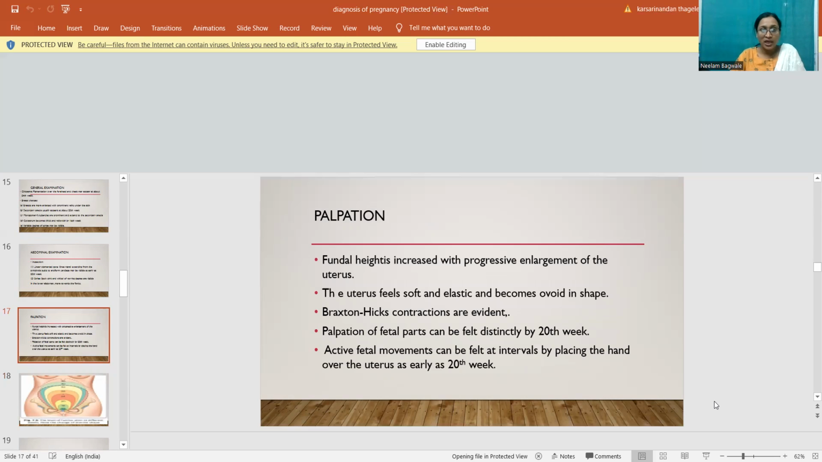On palpation, the fundal height increases with progressive enlargement of the uterus. The uterus feels soft and elastic and becomes ovoid in shape. Braxton Hicks contractions are evident. Fetal parts can be felt distinctly by 20 weeks. Active fetal movements can be felt at intervals by placing the hand over the uterus as early as 20 weeks.